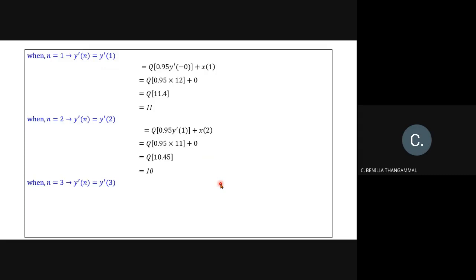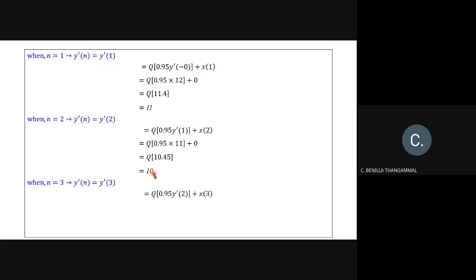So when n is equal to 3, y dash of 3. As we found in the previous step, the deadband suggests your system may enter into the limit cycle for n equal to 2. So if we check for n equal to 3, we can have a clear idea.